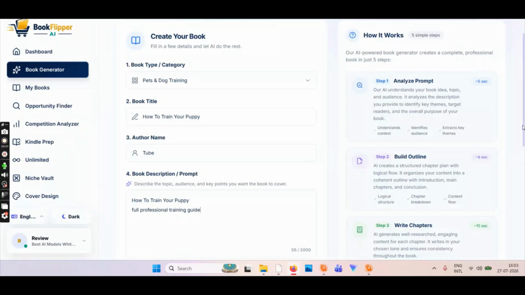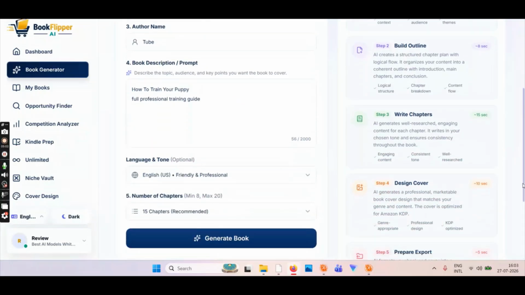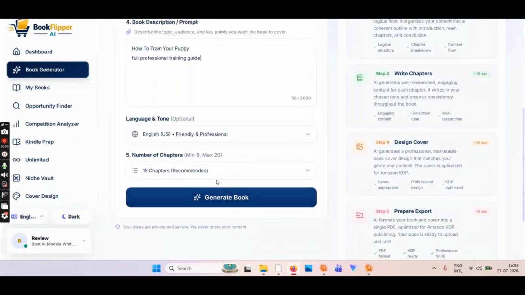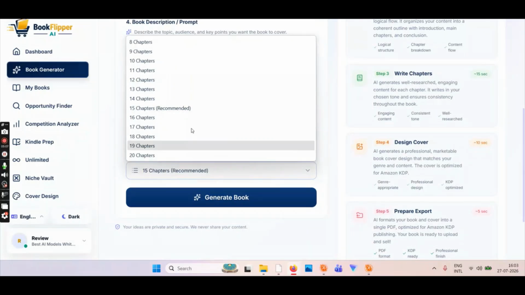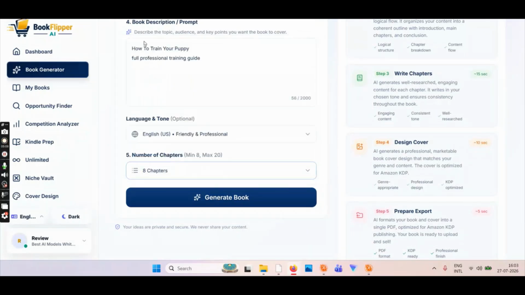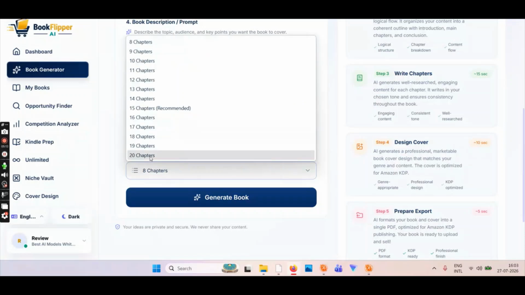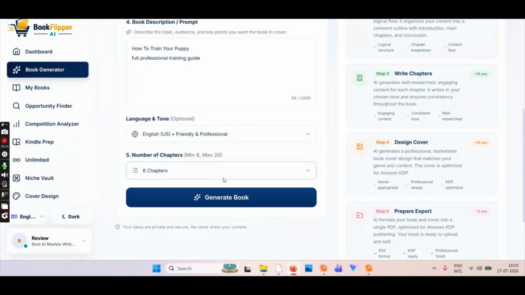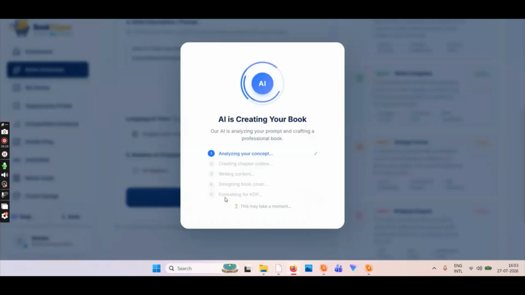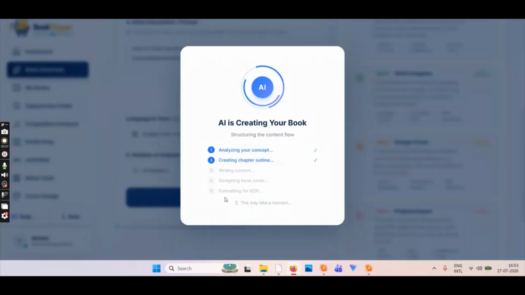You can write anything in this prompt to make it more detailed. And for chapters, I will choose maybe 8 chapters because this will take less time. If I choose, let's say, a maximum of 20 chapters, it will take me more time to create the book, so it will take a long duration. I don't want to waste your time and my time, so I'll choose the minimum. I'll click on generate and it's doing something now. Let's hope that this gets generated very quickly.